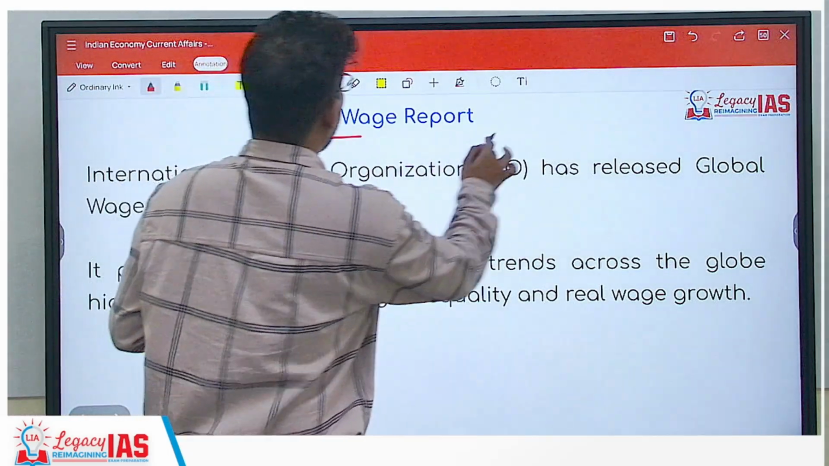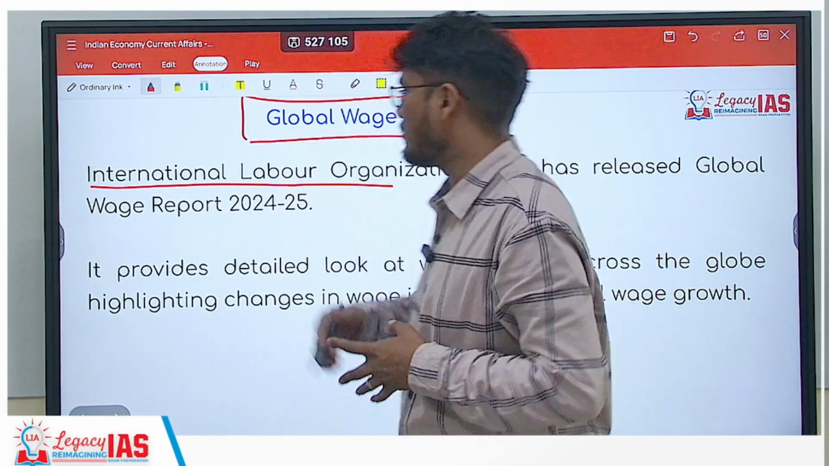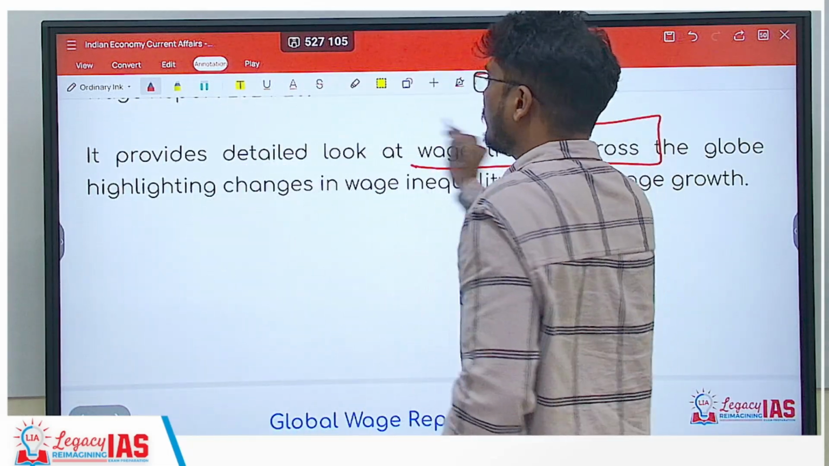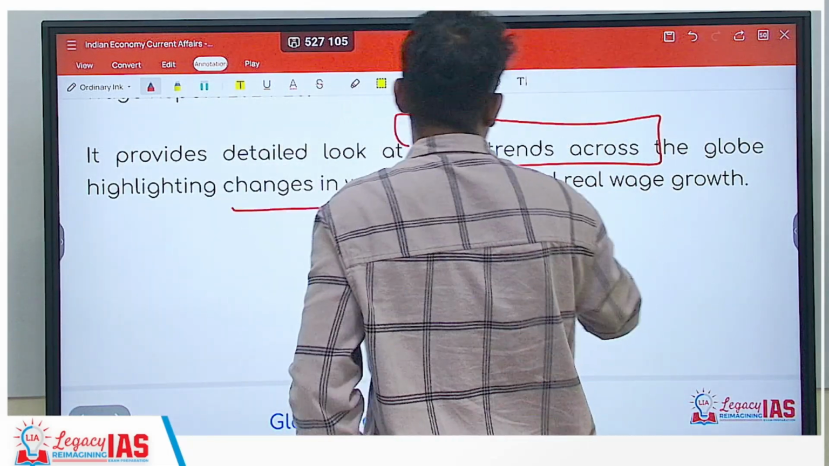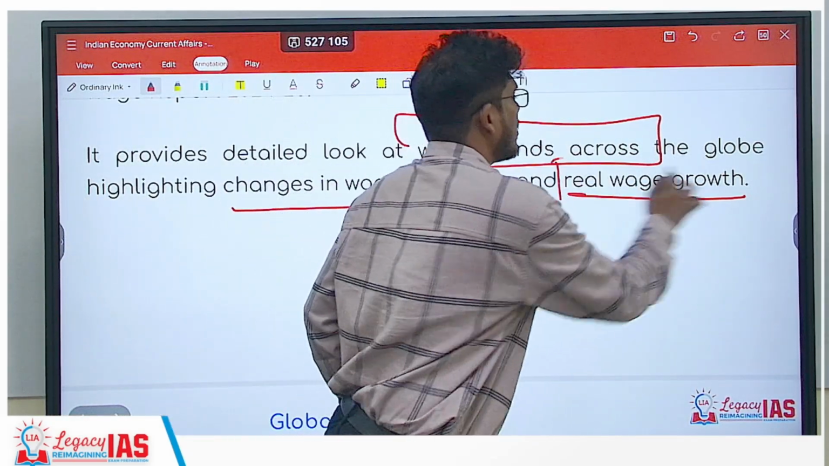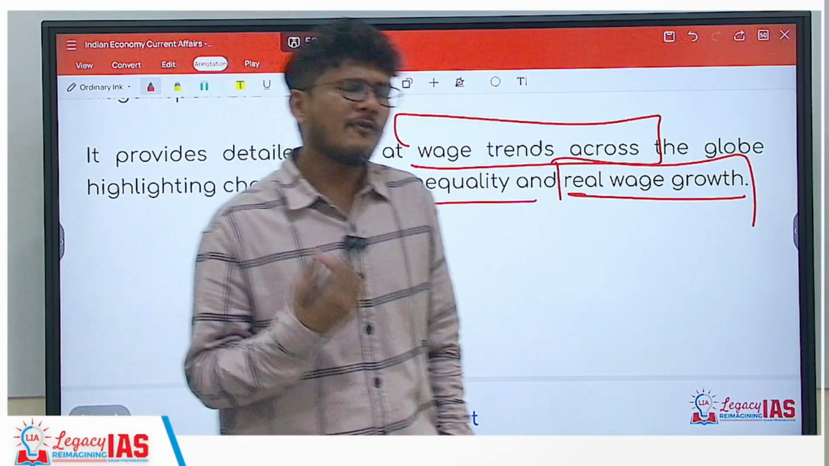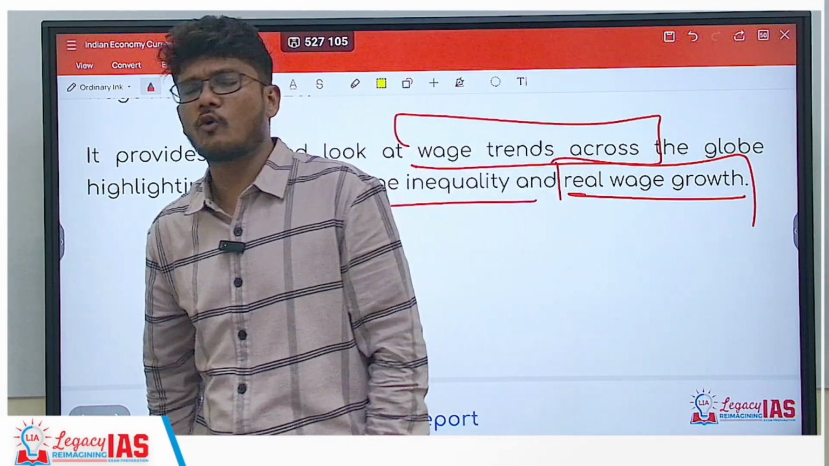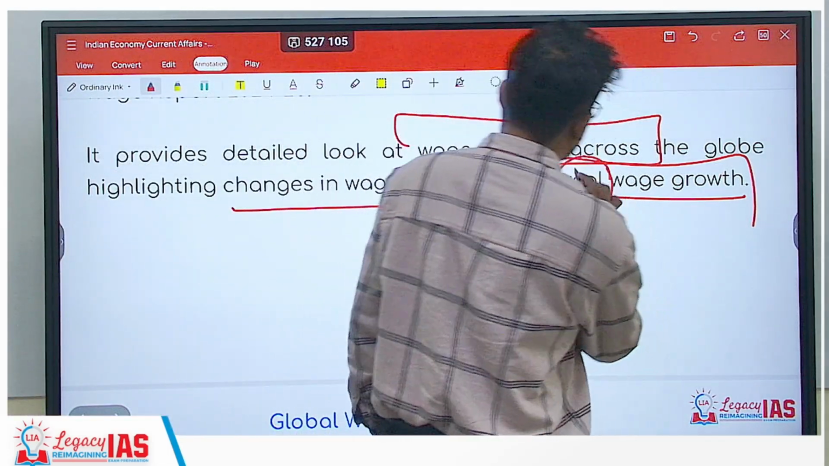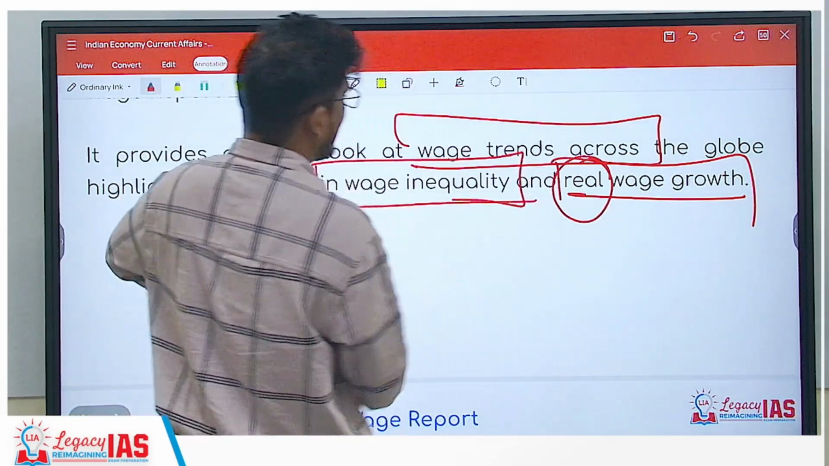Next up is the Global Wage Report. The International Labour Organization, that is ILO, has released the Global Wage Report. Now it provides a detailed look at wage trends across the globe, highlighting changes in wage inequality and real wage growth. Now this real wage growth is very important. See, your wage can increase by 10% per year, for example, but if inflation in that year was 10%, what is the real growth of your income? It is literally zero. So it talks about wage growth, but what kind of wage growth? The real wage growth, not the nominal wage growth, and it also looks at the changes in wage inequality.